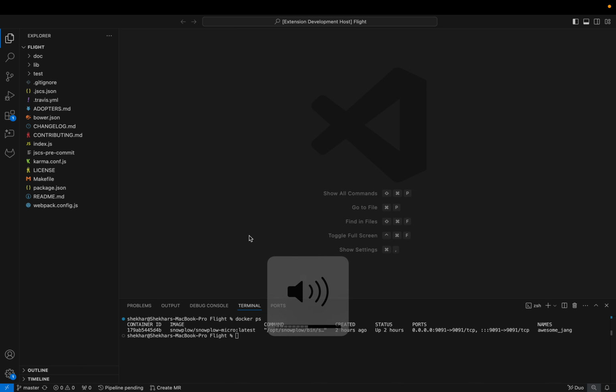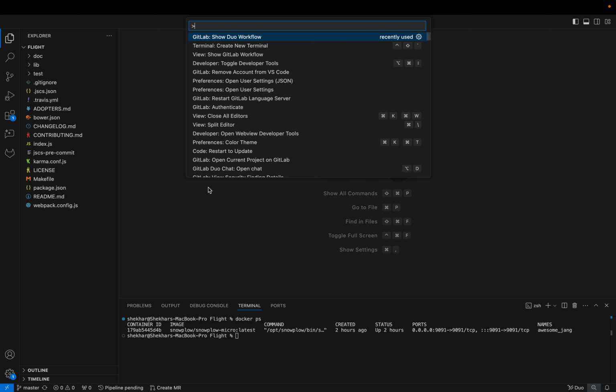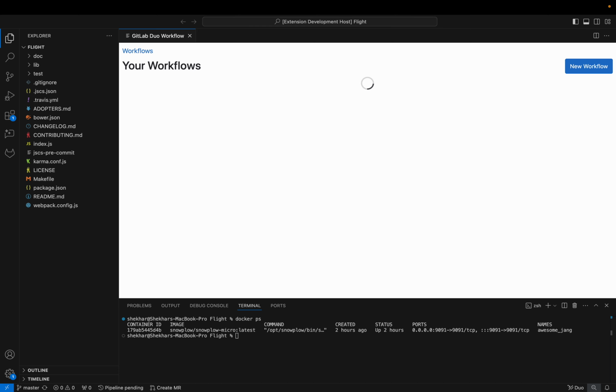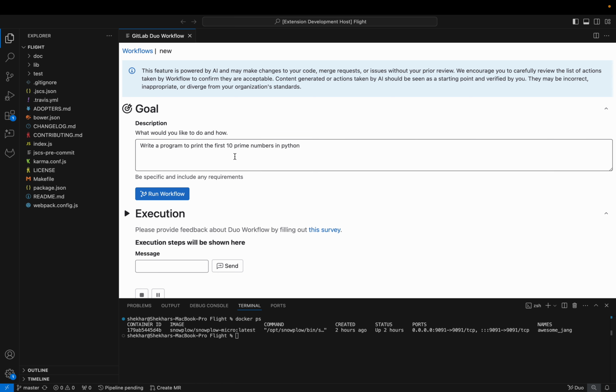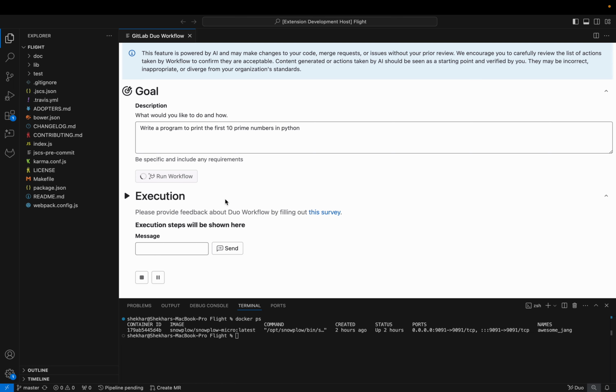Hi, so I wanted to do a quick recording of the human in the loop function that I've been working on. So let me start a workflow to show you how this works. If I start a new workflow, the goal here is: write a program to print the first 10 prime numbers in Python. And so I can go ahead and run that workflow.